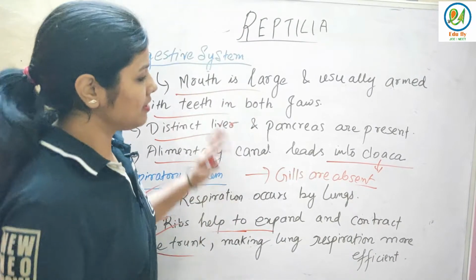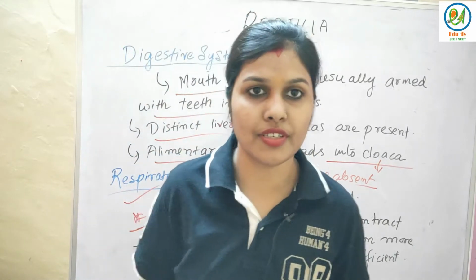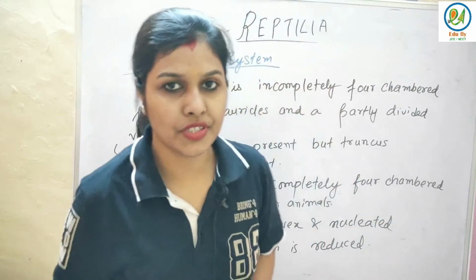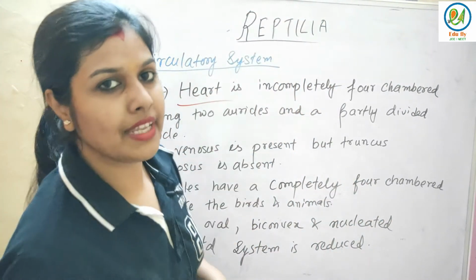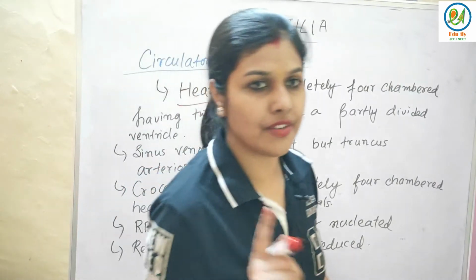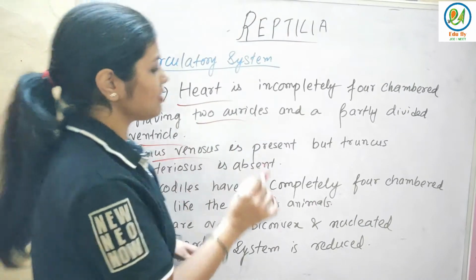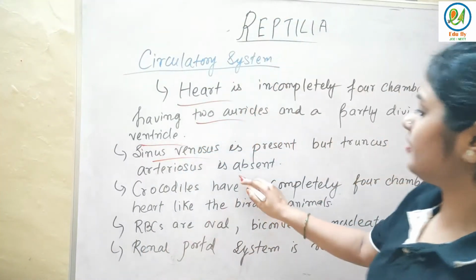Done. This is about the digestive and respiratory systems. Now we will see about the excretory system and many more characteristics. Let's see about the circulatory system. The heart is incompletely four-chambered. That is, they have two auricles and one ventricle, a partly divided ventricle. Next, sinus venosus is present, but truncus arteriosus is absent.